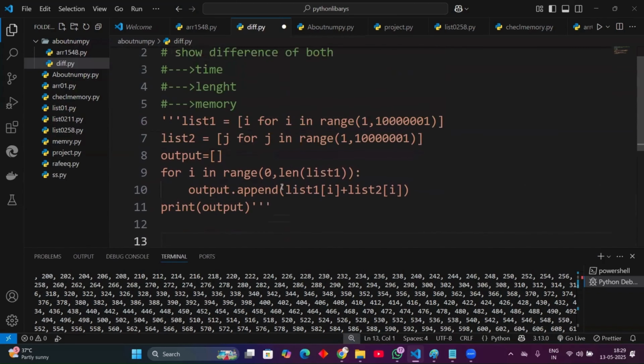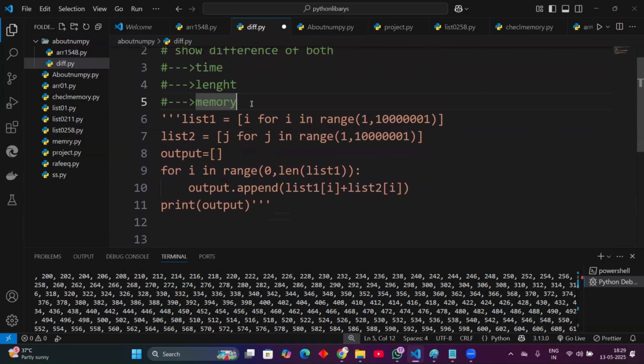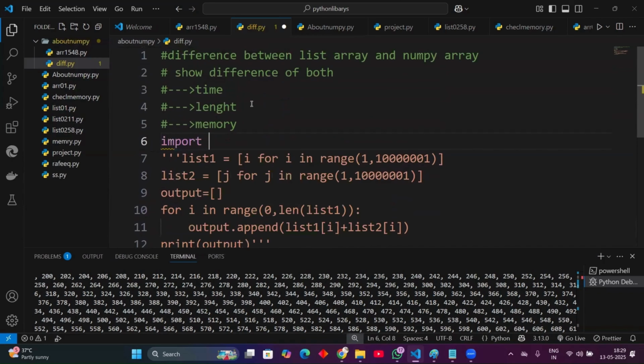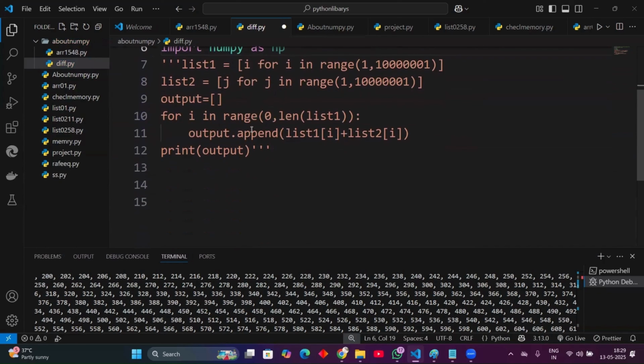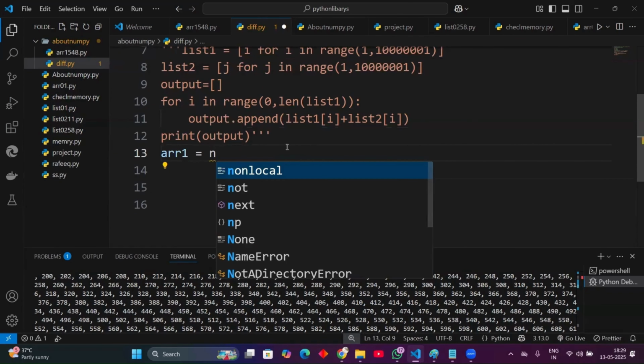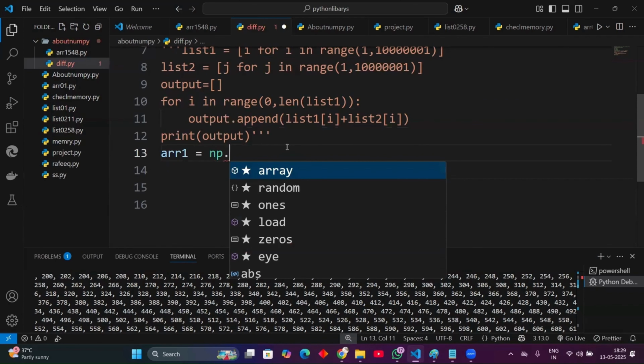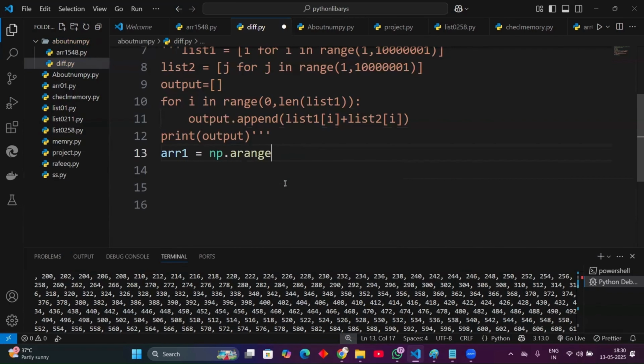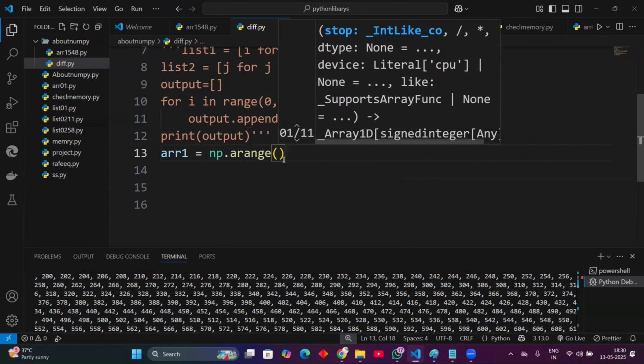So let us take this. I import numpy. Whenever you use NumPy functions, you need to import numpy first, and give a name to it. Now I have array one like np dot. Here we do not use range, because for lists we use the range function, but in NumPy we use the arange function. Both behave the same, but in NumPy we use arange.